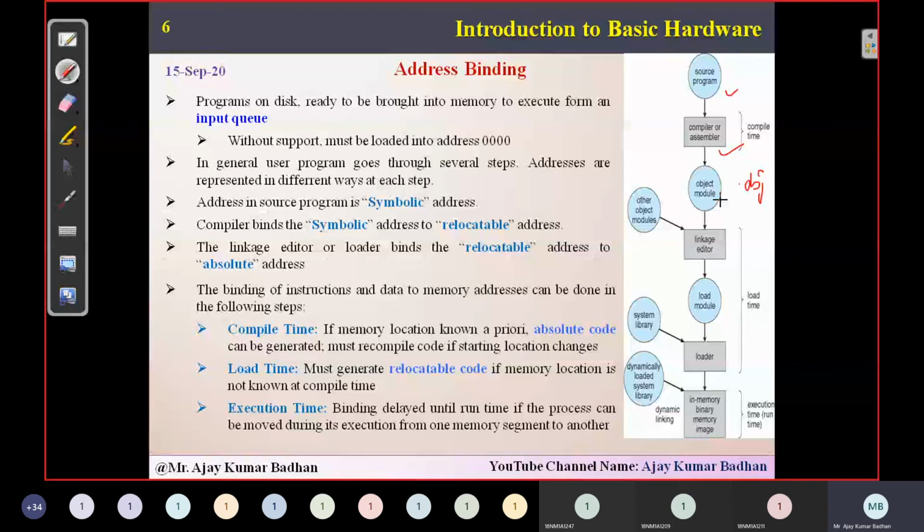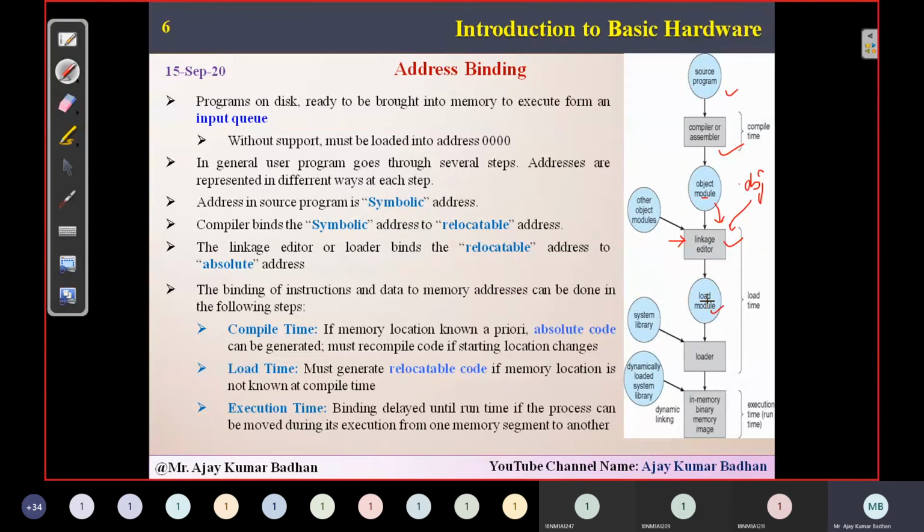We have a linkage editor. This editor will actually add other modules. You might be including something called header files. Those header files will be mapped to this particular .obj file. Once that is done, then that will be loaded, meaning those files are mapped here. Now your program, which is in the format of .obj, and this particular file, both will be loaded.